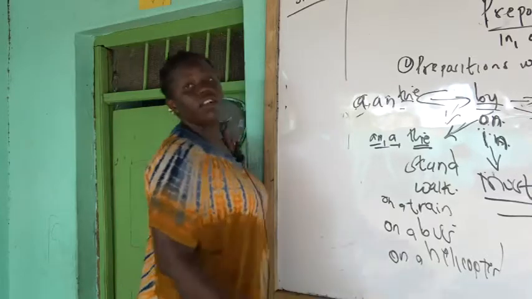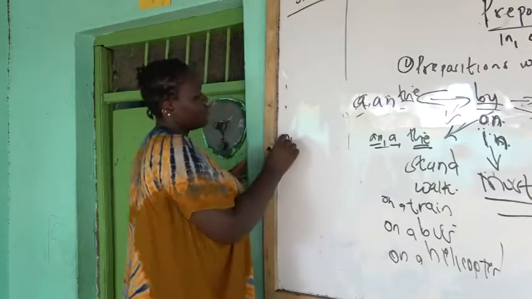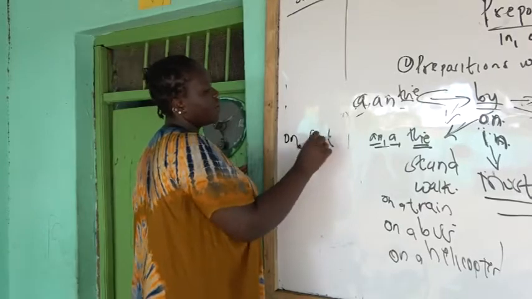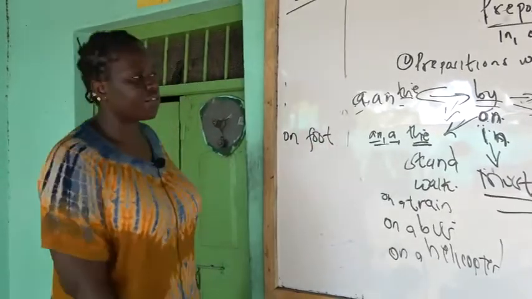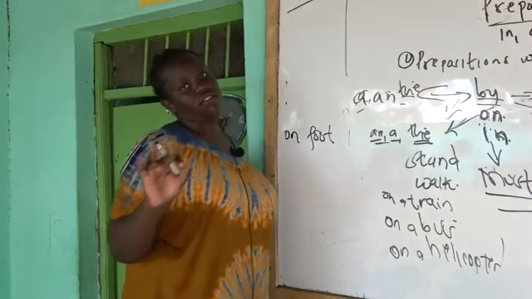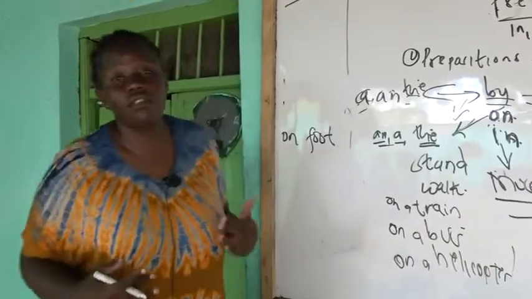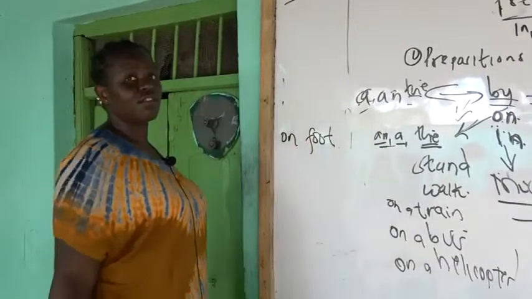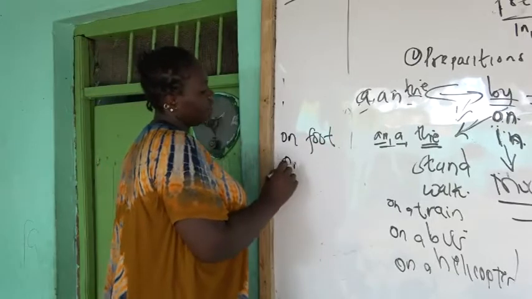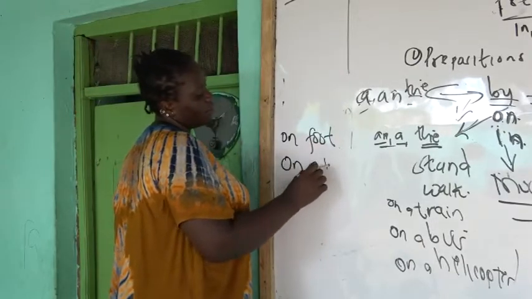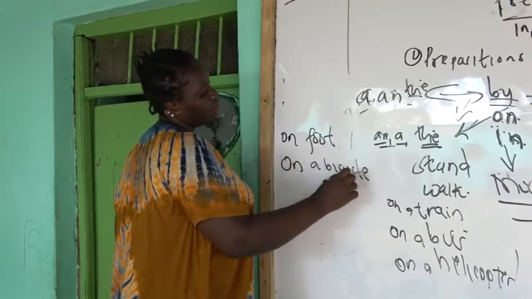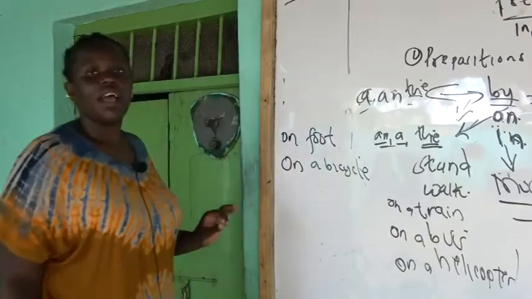So it is also correct to say, I go to school on foot, which means you walk to school. I go to school on foot. You can also say I go to school on a bicycle. It is correct to say on a bicycle.